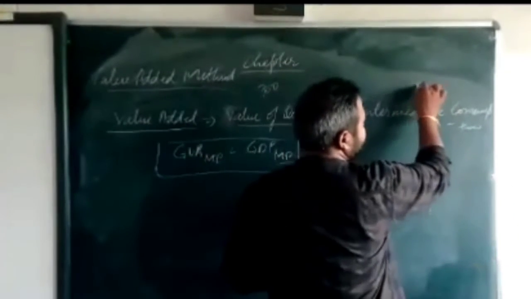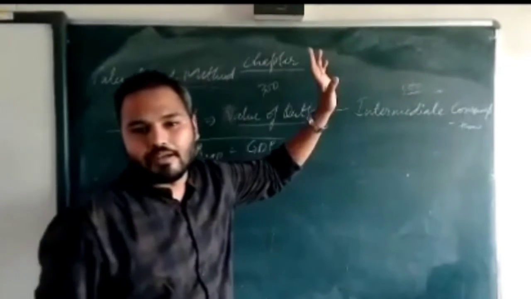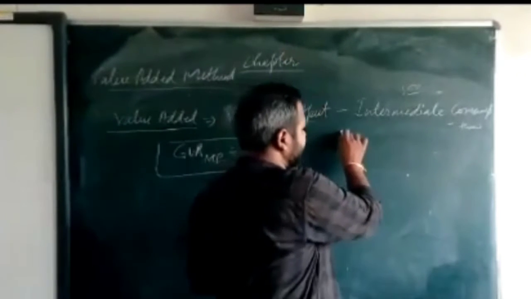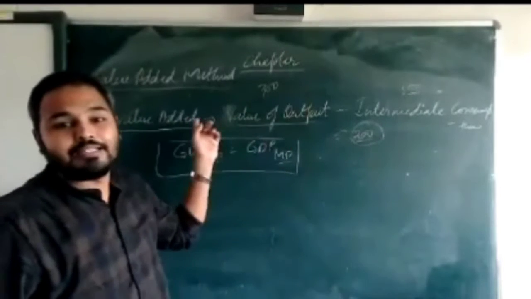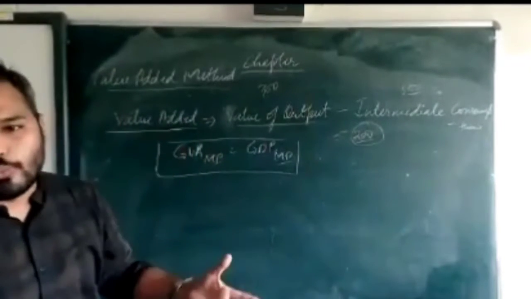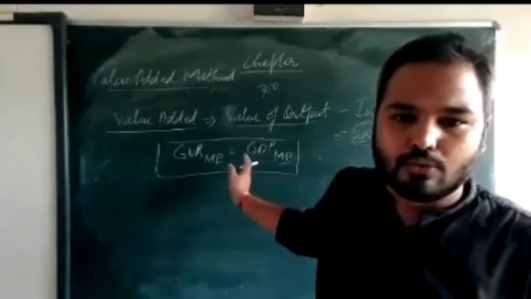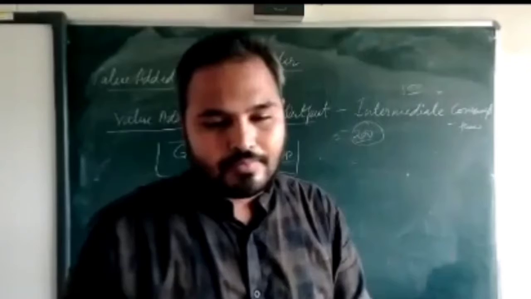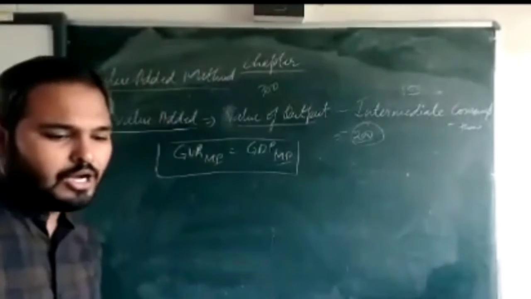The intermediate cost of that product was 500. So 700 minus 500 is 200. So 200 is your value addition that has been done by the miller on wheat. He has done that much work and he has got that money, 200. Now we'll see how we move from GDP to national income.